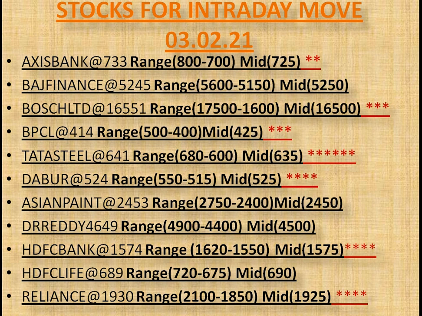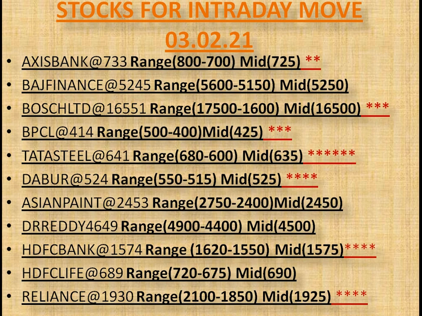Axis Bank, that LTP is 733. Its upper range is 800 and lower range is 700. So if it sustains above its midpoint, that's 725, with increased volume, then most likely it will move for its upper range or higher resistance, that's 800. Same as if it sustains below its midpoint, that's 725, with increased volume, then most likely it will reverse from its lower range or lower reversal support, that's 700. And when it reverses from its lower range or lower reversal support, then the midpoint acts as its recent resistance to achieve. You can note down every stock's range with midpoint for intraday trading.